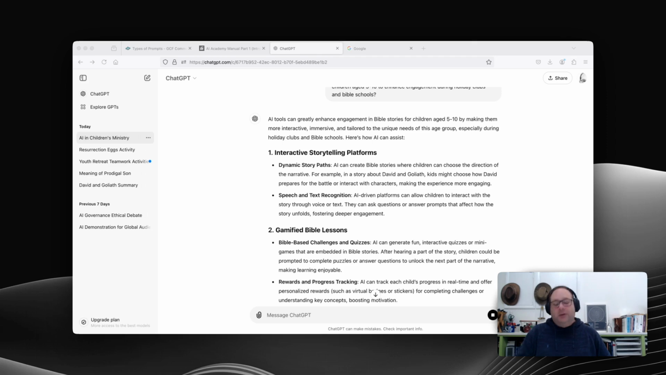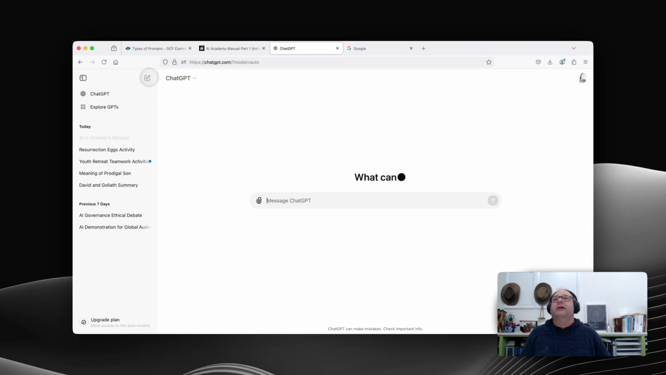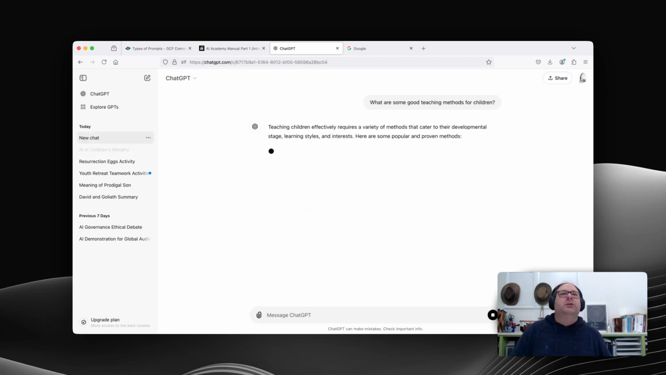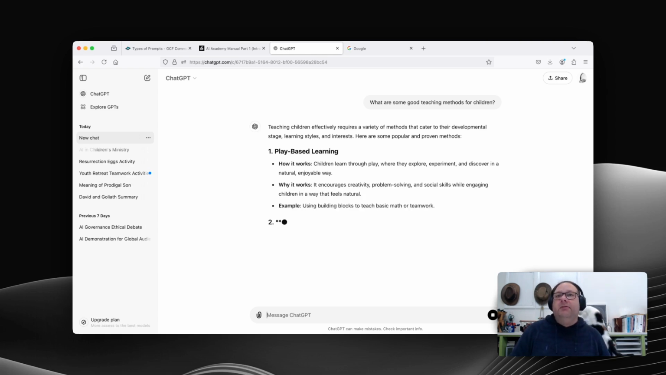You also want to avoid ambiguous questions. So I'm going to start a new thread here, and I'm going to ask an ambiguous question: what are some good teaching methods for children? Now that's a very ambiguous question. What does good mean? In what context are we talking about good teaching methods? And again, ChatGPT will be very cooperative.